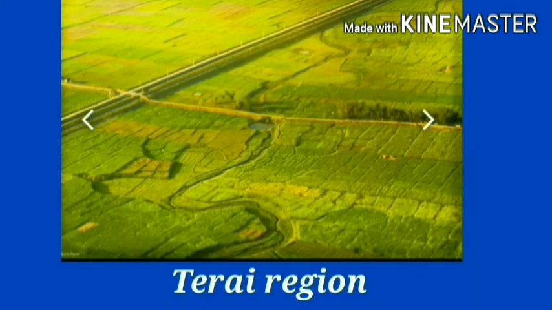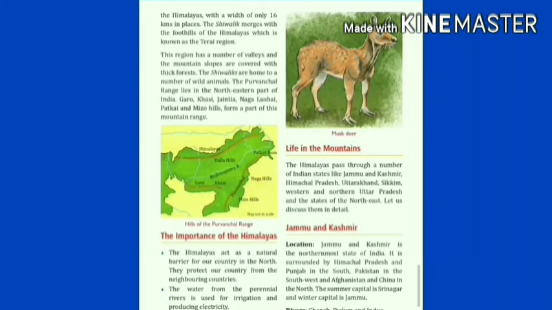Okay. The region has a number of valleys and mountain slopes that are covered with thick forests. So many valleys are found there, and the mountain slopes of this range are covered with thick forest and are home to a large number of wild animals.